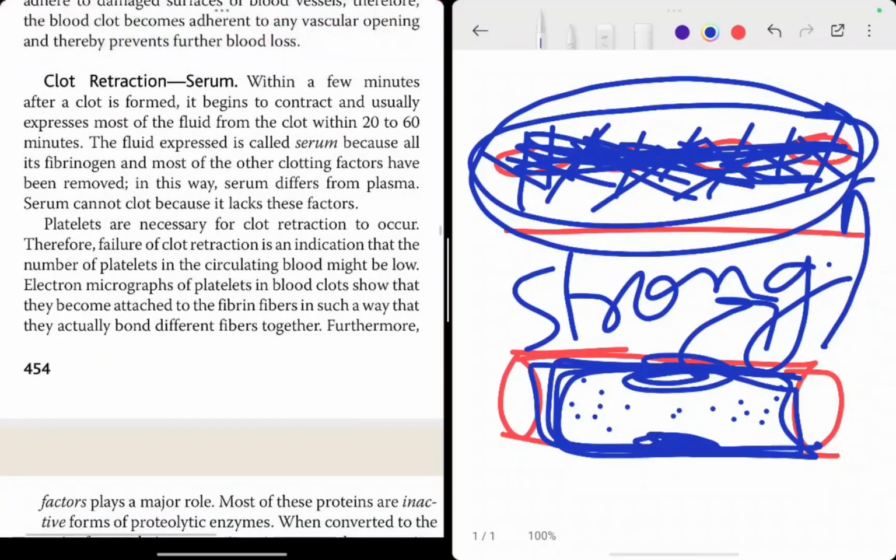Next, platelets are necessary for clot retraction to occur. अच्छा, अब ये जो श्रिंकेज हो रहा है इसमें भी प्लेटलेट्स का रोल है. Therefore, failure of clot retraction is an indication that the number of platelets is also low. Electron micrographs of platelets in blood clots show that they become attached to fibrin fibers in such a way that they actually bond different fibers together.